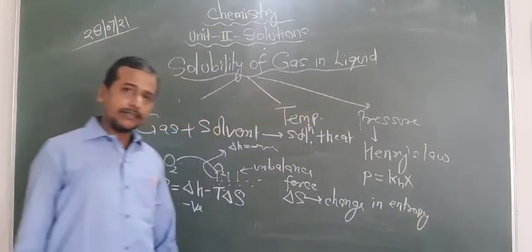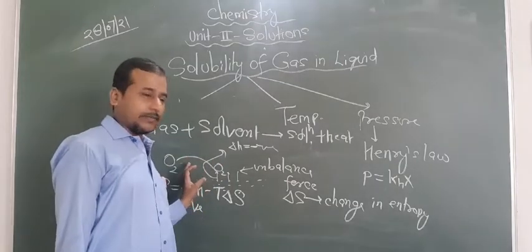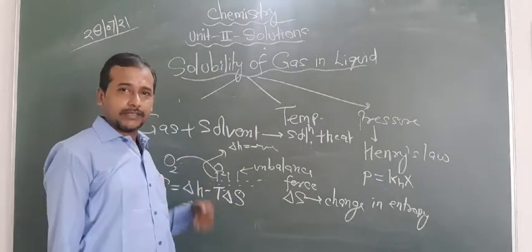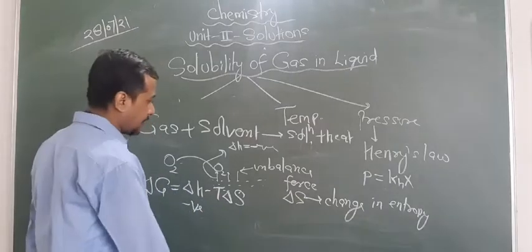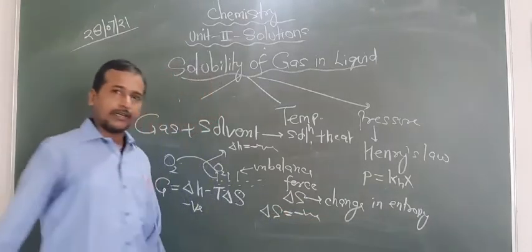Now what happens here? That is disorder. Here the gas is disordered, but after capturing, what happens? They are now ordered. In that condition, the delta S value is negative. Are you getting this point or not?